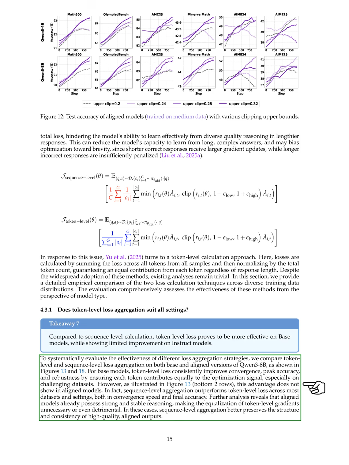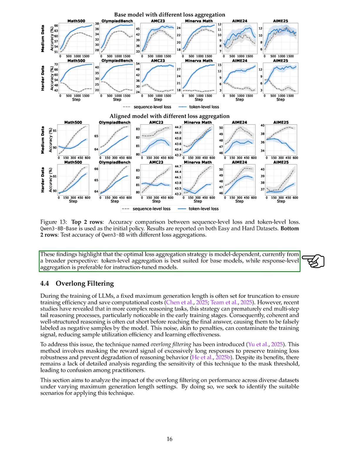However, for aligned models, sequence-level aggregation often performs better, as these models already exhibit strong reasoning capabilities. Thus, we conclude that the best loss aggregation strategy depends on the model type. Token level is ideal for base models, while sequence level is preferable for instruction-tuned models.